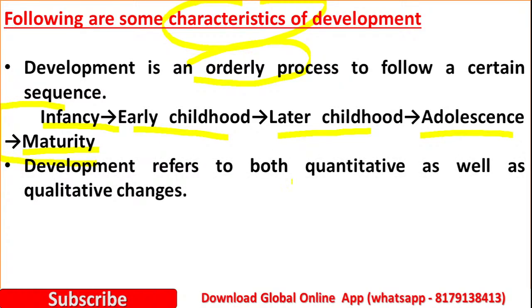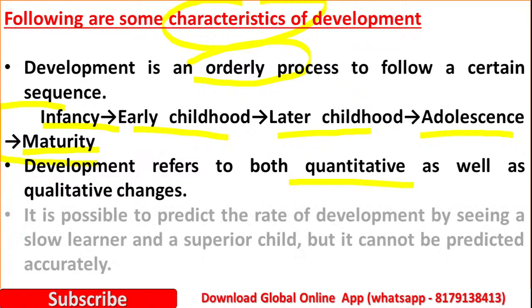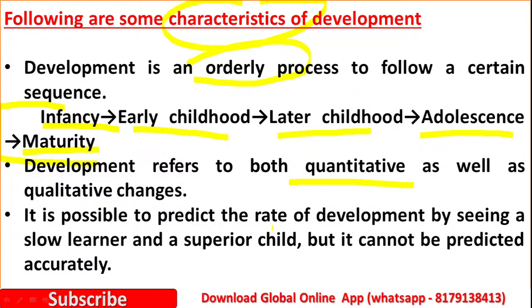Next, development refers to both qualitative as well as quantitative changes. Then it is possible to predict the rate of development by comparing a slow learner and a superior child, but it cannot be predicted accurately. We can predict development by comparing with other learners, but not accurately.